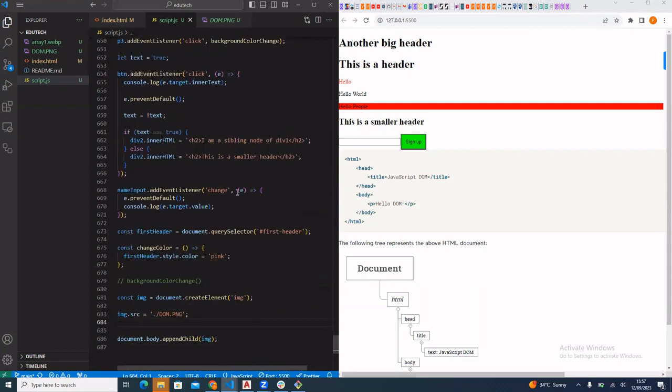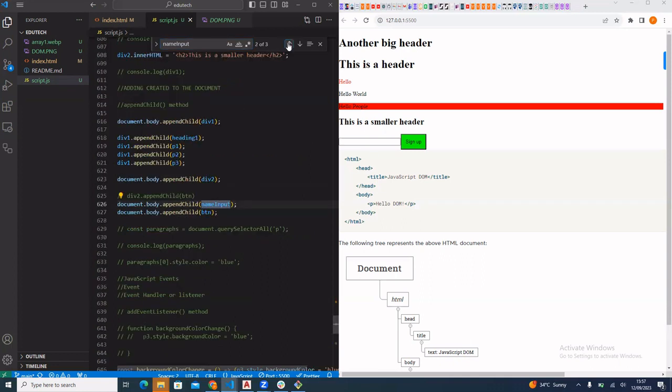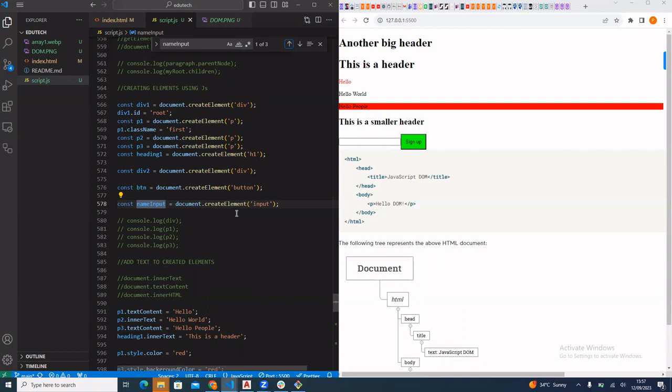I have an input element here called name input. So this is how we created the element: document.createElement input. We've done how to create inputs.